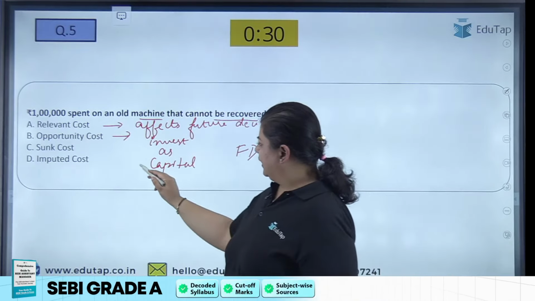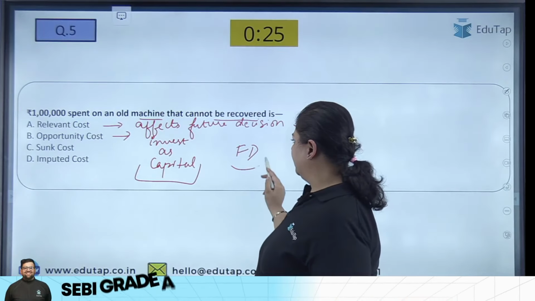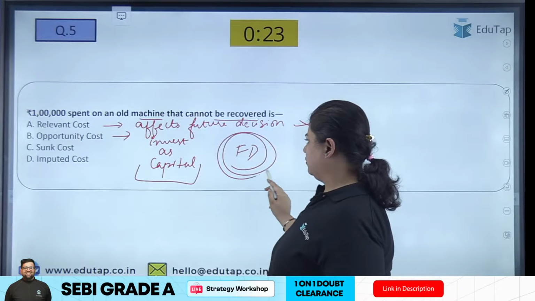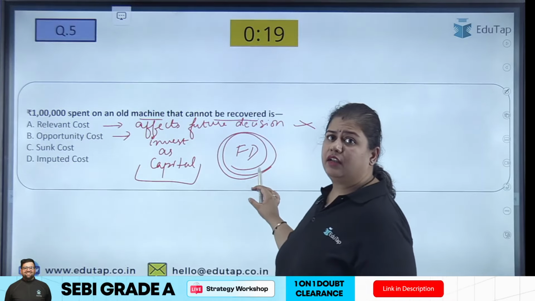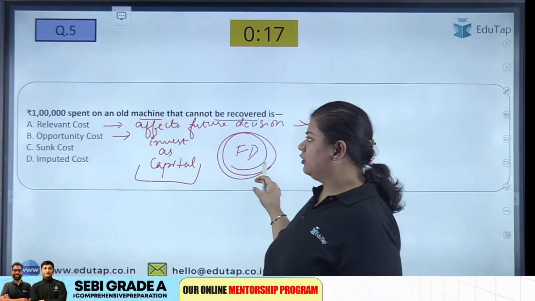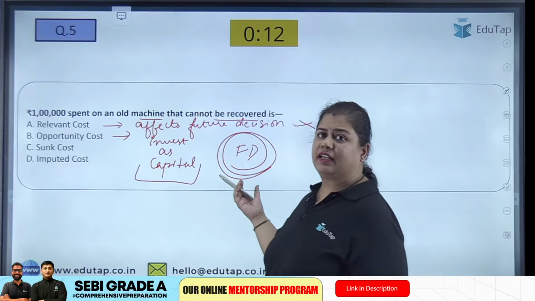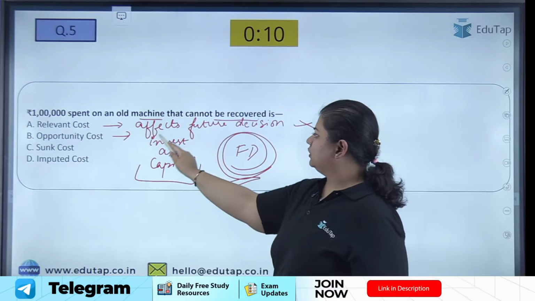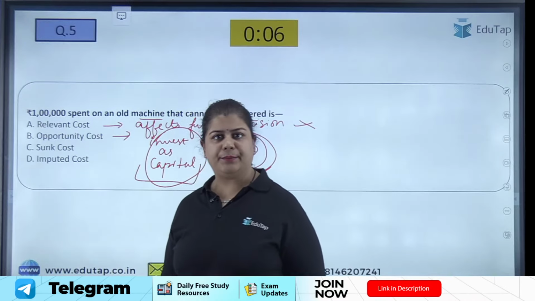So if I invest my money as capital and I ignore the FD, whatever return I have foregone in the FD will be my opportunity cost. The sacrifice that I have made to choose this option is the opportunity cost.